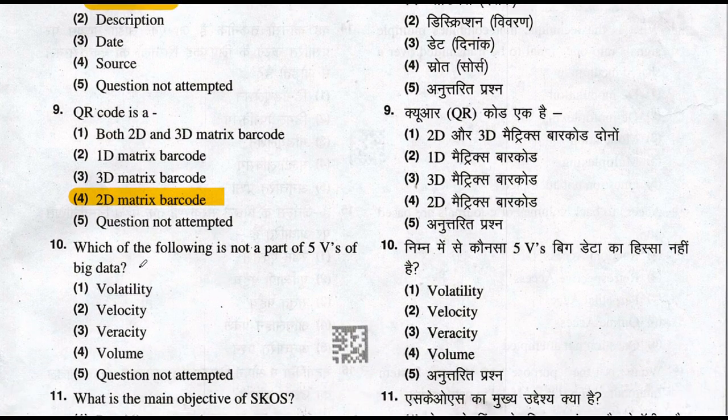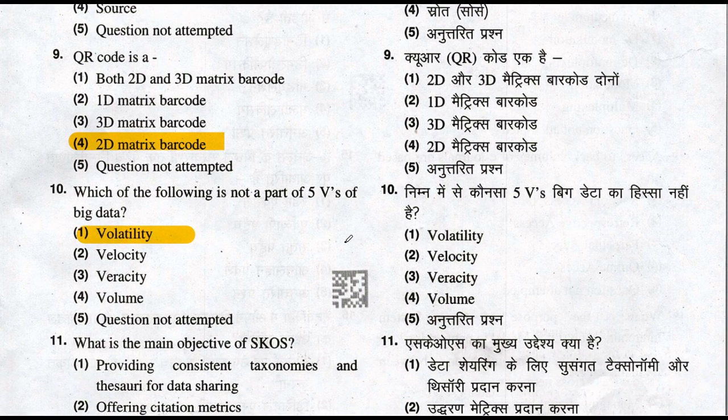Let's move to the question number 10. Which of the following is not a part of 5 V's of big data? Which is not a part of 5 V's of big data is volatility. Volatility is not a part of 5 V's of big data. So correct answer of this question is option number 1 is the right answer of this question.